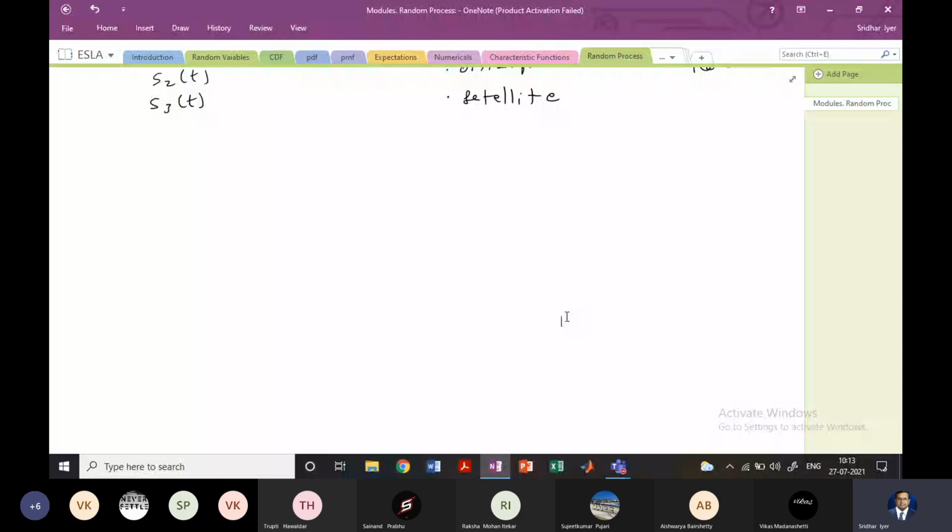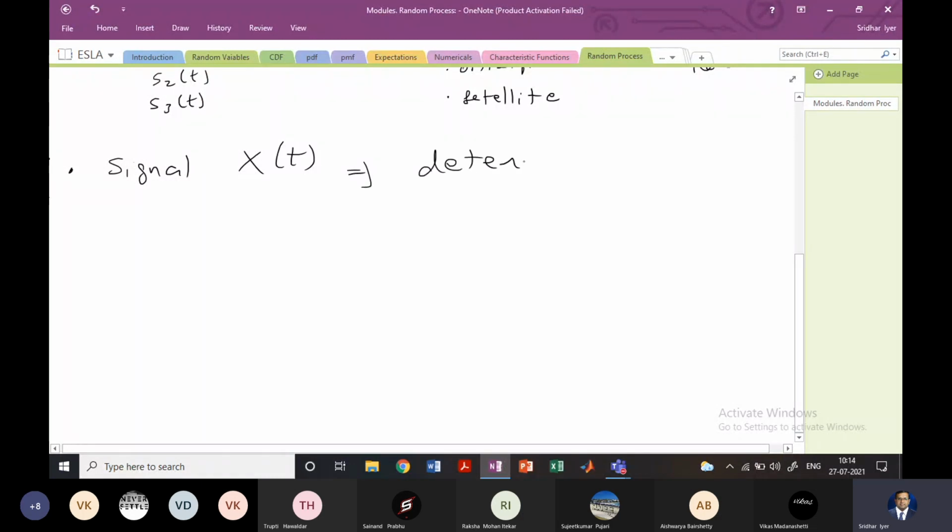Right. So let's first try to understand what this randomness actually is. You are already undergoing a course on signals and systems, so you must know that any signal which we denote as some x of t can be deterministic, right? What do you mean by a deterministic signal? An example would be a DC signal.